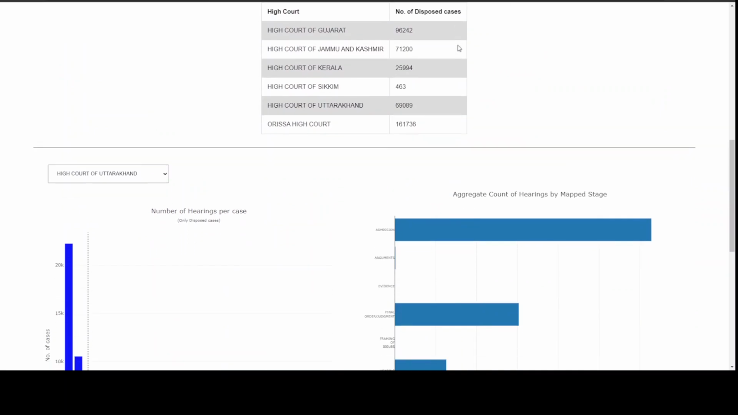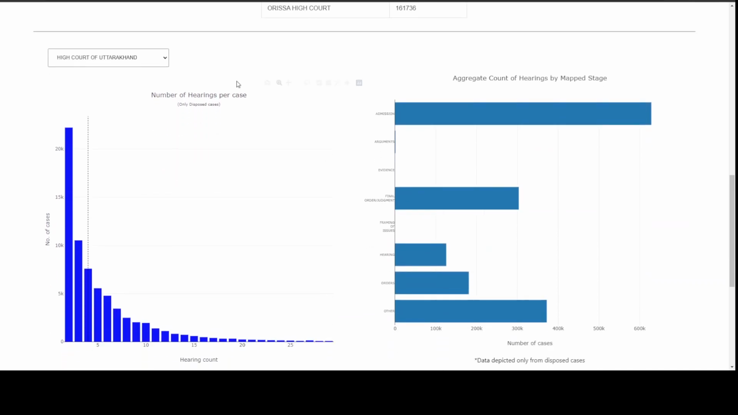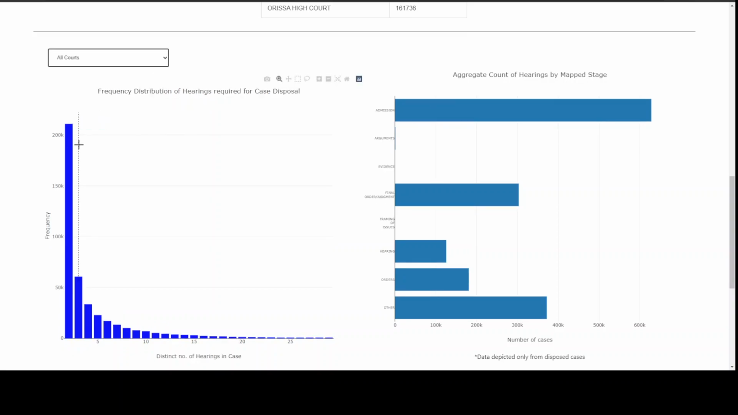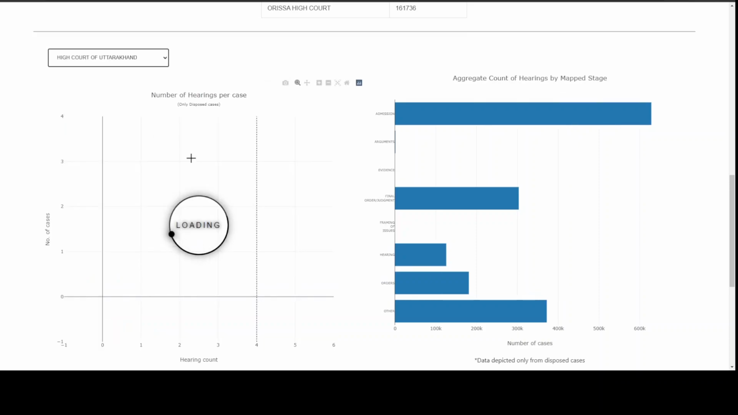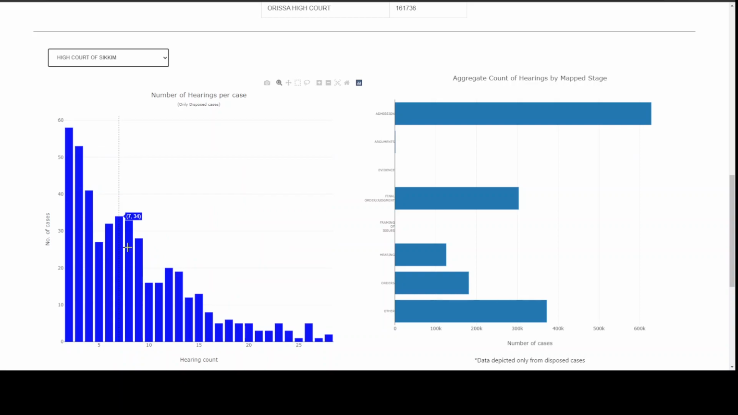Next, visualizations specifically have to do with disposed cases, not the total number of cases. With the disposed cases, we were looking at what are the number of hearings that are usually taken in order to clear cases. Across these six courts, that median number is 3. But also, if you go back and forth between different high courts, you'll see that variation of the median is 4 in Uttarakhand. I believe it's higher in Sikkim. No, it's not. There we go.